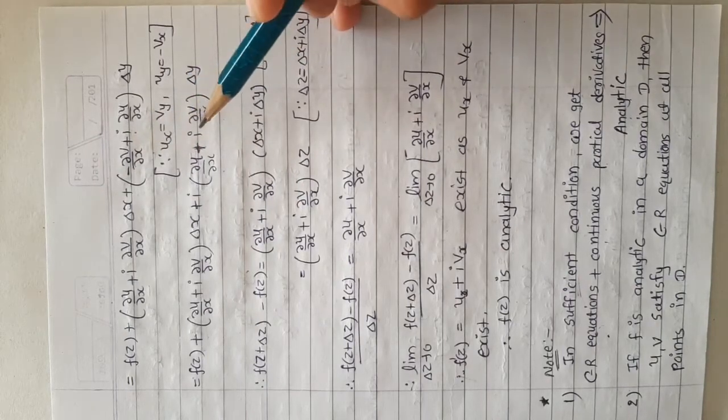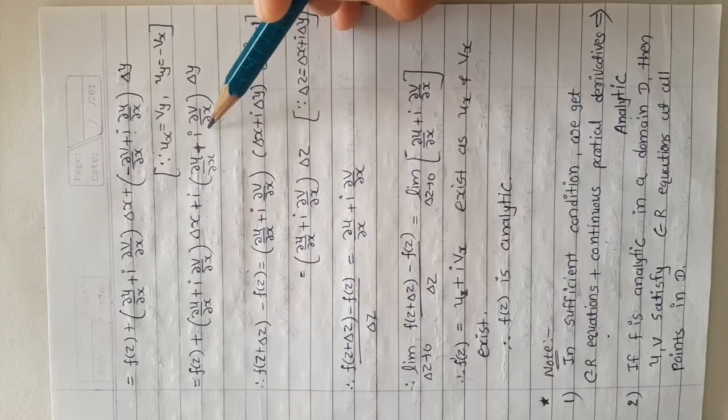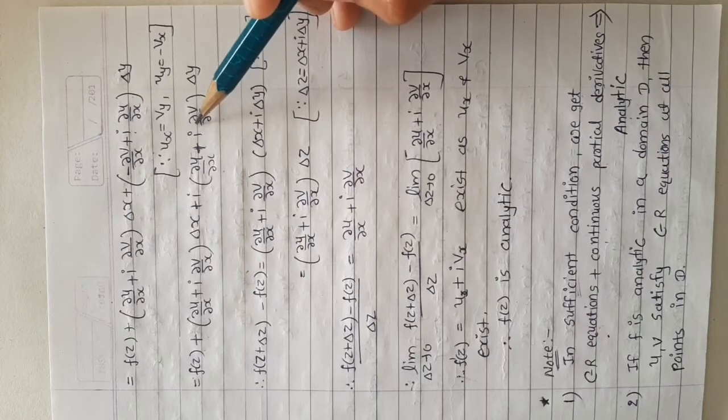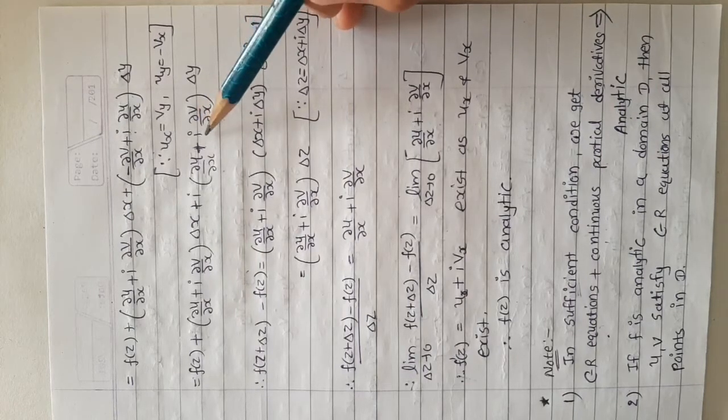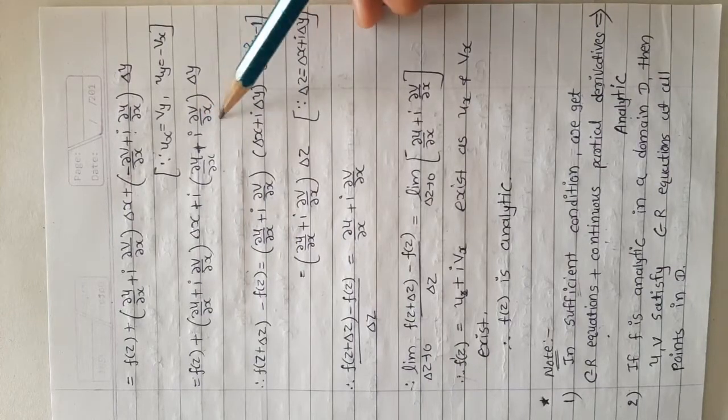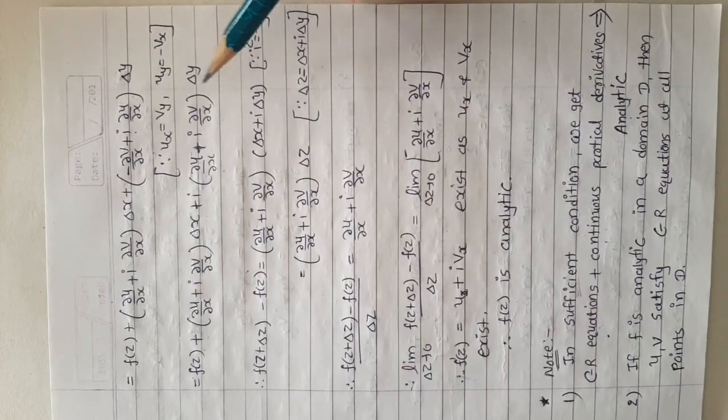So we can multiply and divide by its conjugate, minus i. So we get minus minus plus i ∂v/∂x Δy.